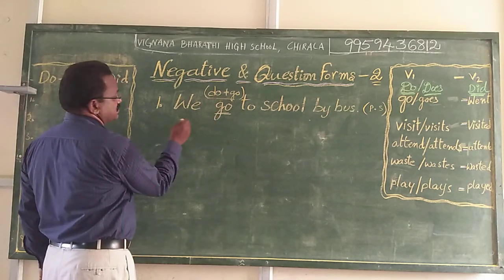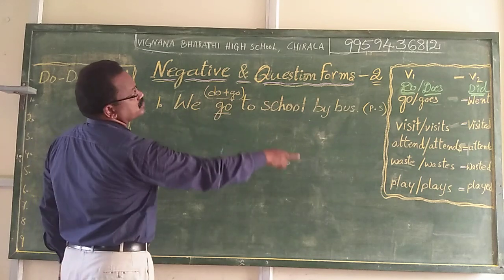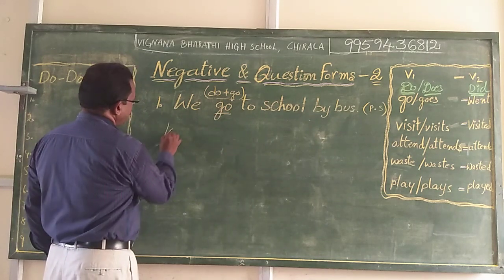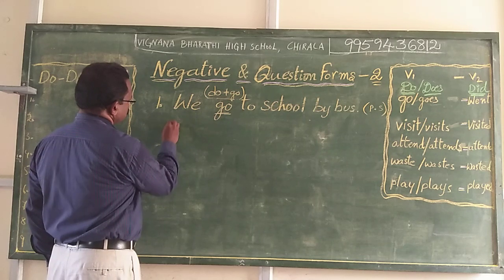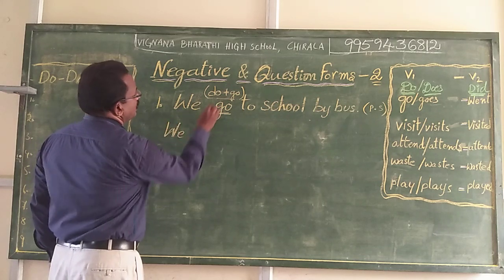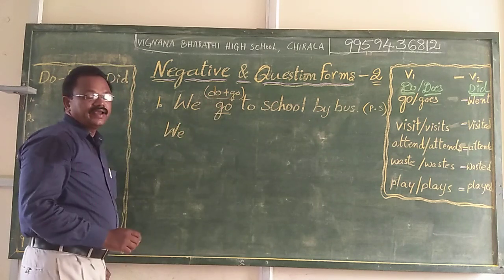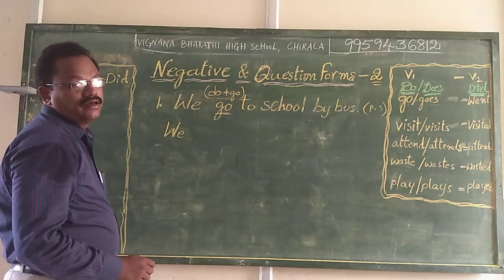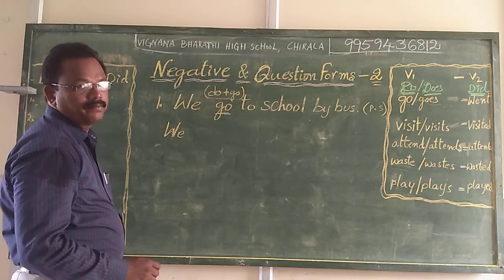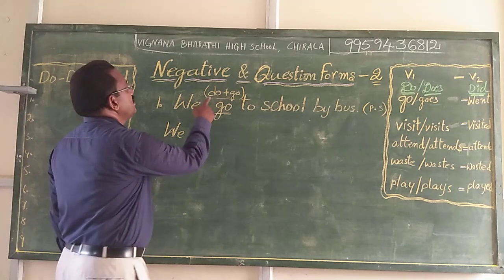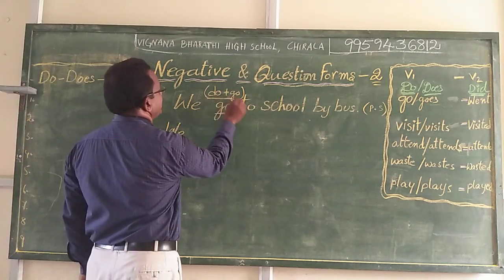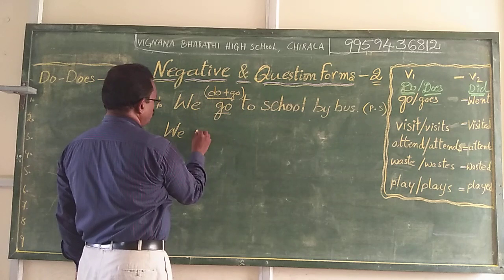Then we write its negative statement for we go to school by bus. For a negative statement we need a helping verb, and the helping verb implied in this main verb is do.